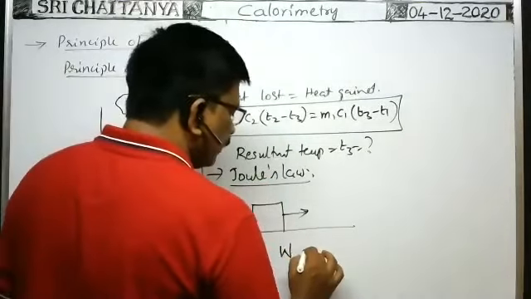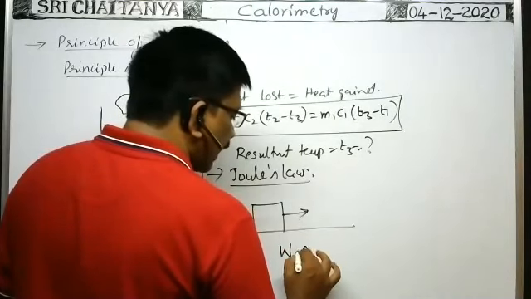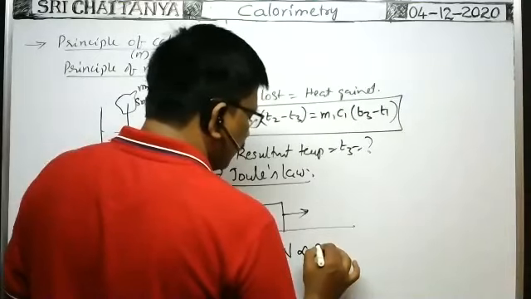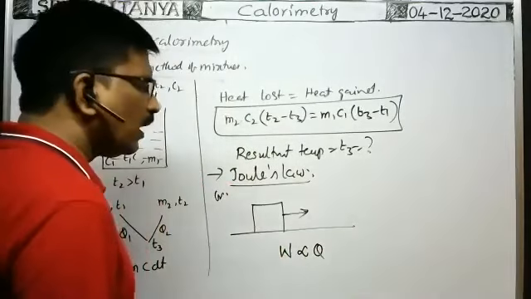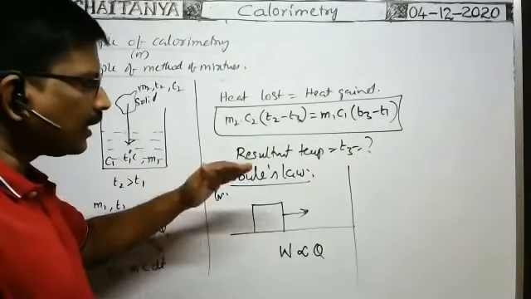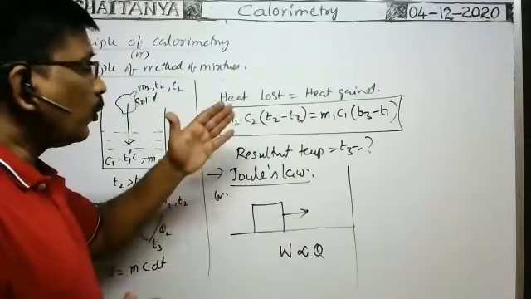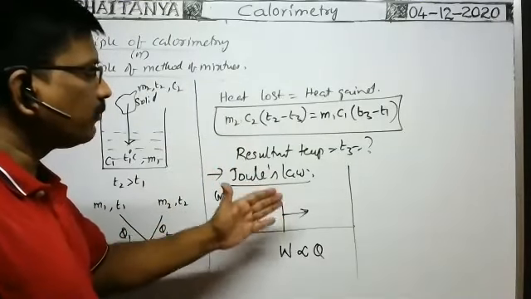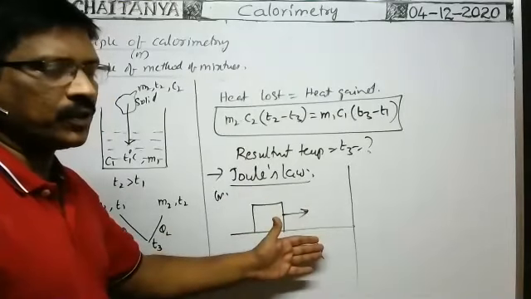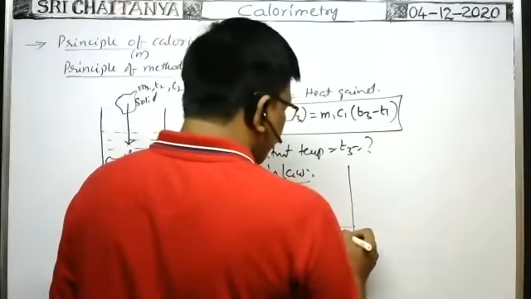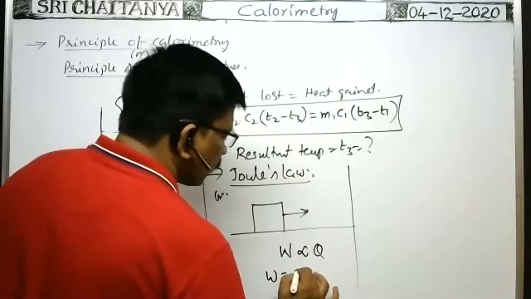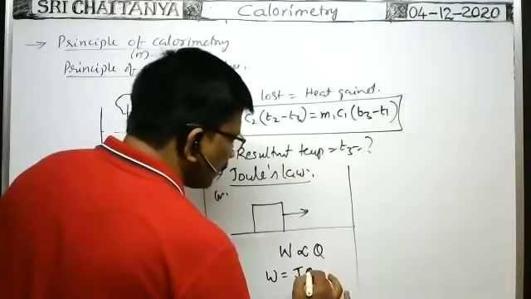So the amount of work done is directly proportional to the amount of heat energy produced, Q. It is called Joule's law. In general, not only in this case, where I have taken one example, but in any case, the amount of work done is directly proportional to the amount of heat energy produced. If a less amount of work is done, less heat energy is produced. That's why the amount of work done is directly proportional to the amount of heat energy produced, or work done is equal to some proportionality constant J into heat energy produced.